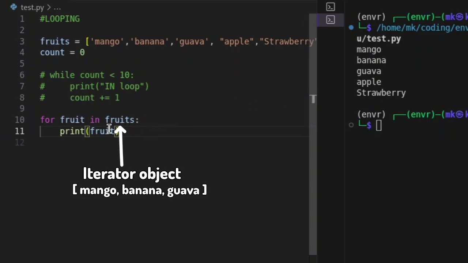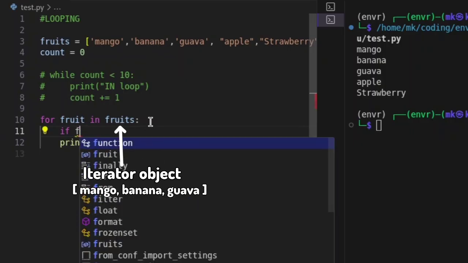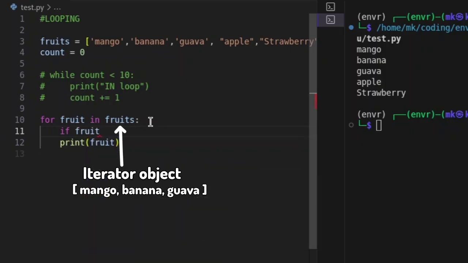So let's say we want to do something if the fruit reaches banana. So let's say we're going to put a condition: if fruit is equivalent to, let's say, guava instead of banana. Let's say guava.